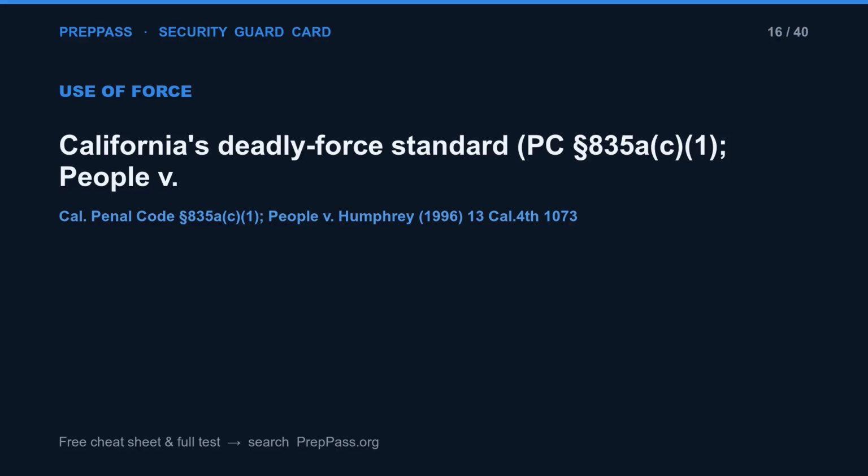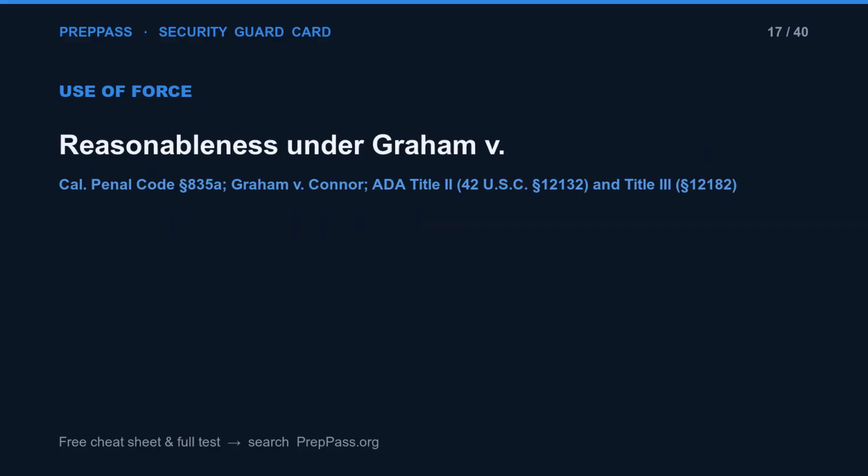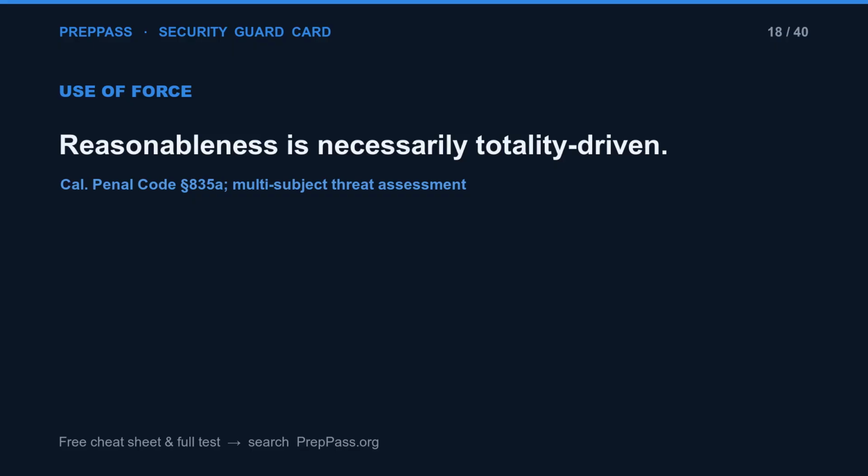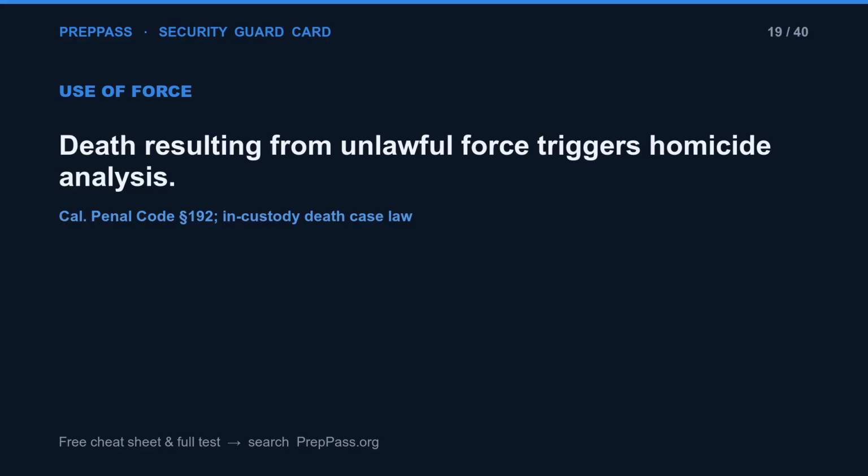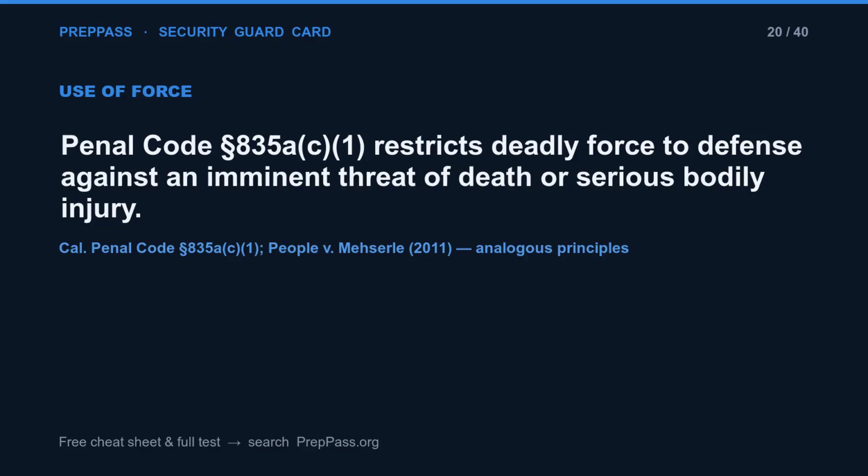California's deadly force standard, PC Section 835A, C1, People v. Reasonableness under Graham v. Reasonableness is necessarily totality-driven. Death resulting from unlawful force triggers homicide analysis. Penal Code Section 835A, C1, restricts deadly force to defense against an imminent threat of death or serious bodily injury.